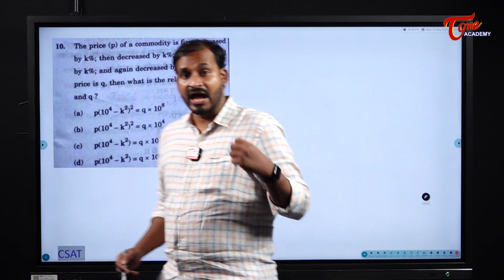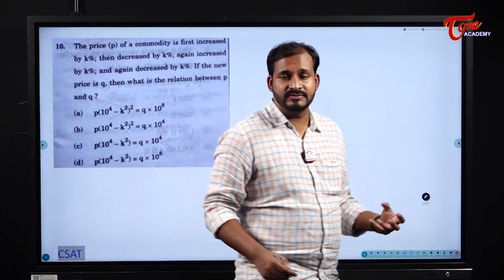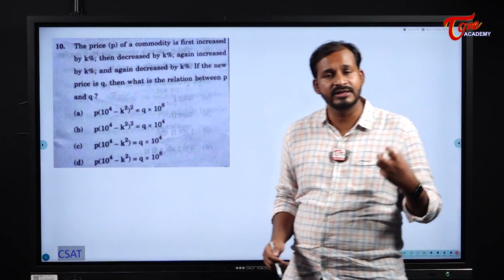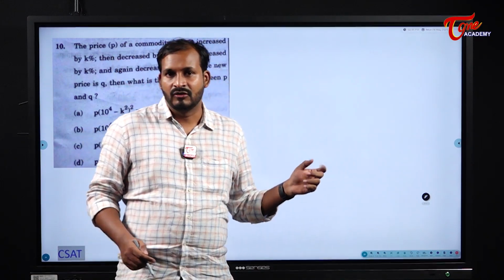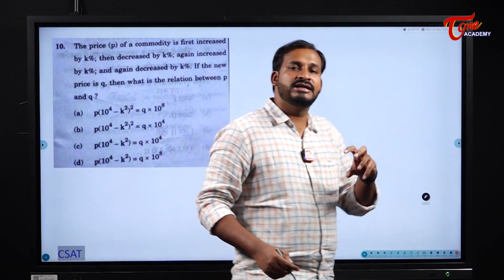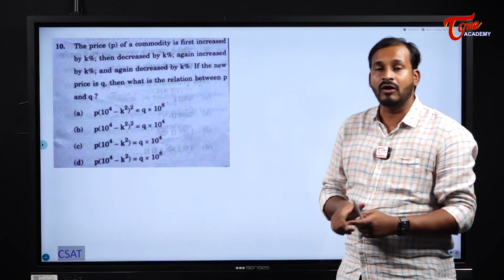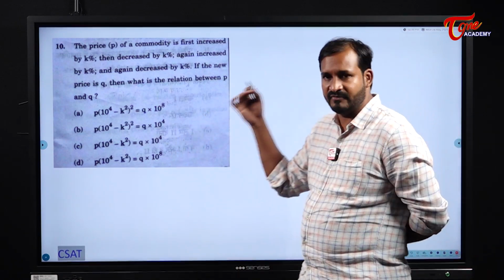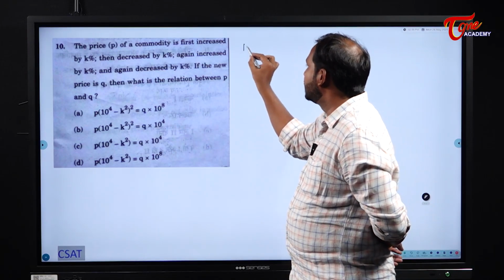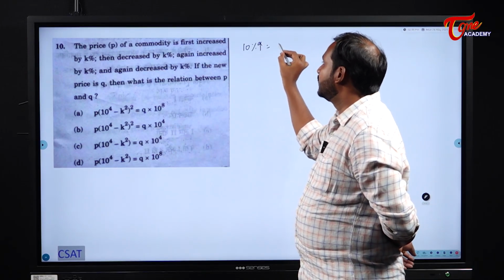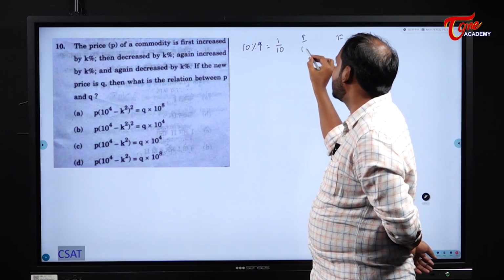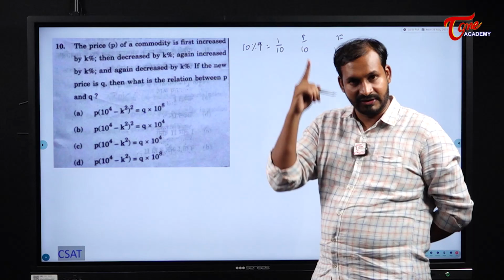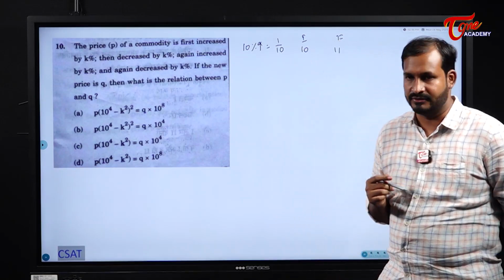See students, I have said this many times that they will definitely ask a question from this effective percentage while discussing the percentage concept. Okay, here also they asked, but with a little bit of difference. How did we solve it if a value is increased by 10%? Generally what we did there: 10% is equal to 1 by 10. So we took initial and final as 10 and 11. Why? Because 10 plus 1 is 11, if you observe our percentage video.